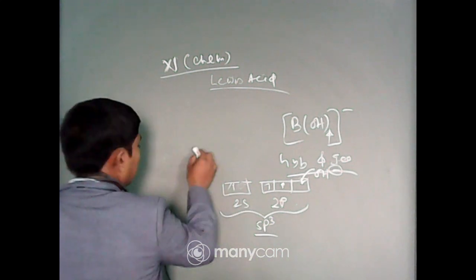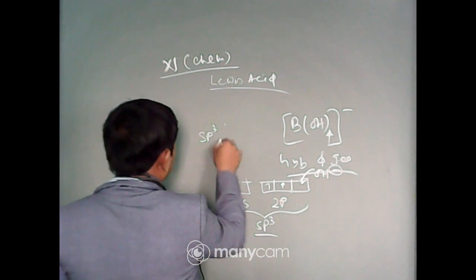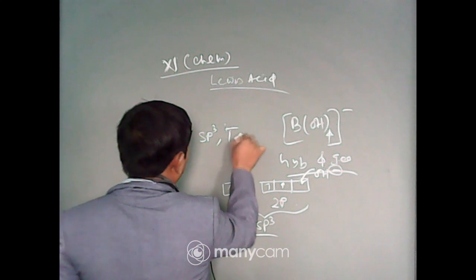So, the hybridization is sp3 and the structure is tetrahedral.